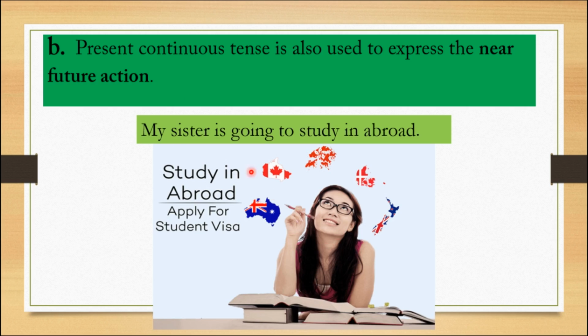The first example: my sister, who is she? She is my sister. My sister is... Children, why should I use "is" here? Because "my sister" is a singular third person. Always singular subjects and third persons are followed by "is" only.